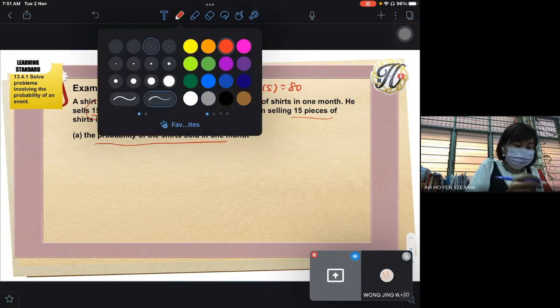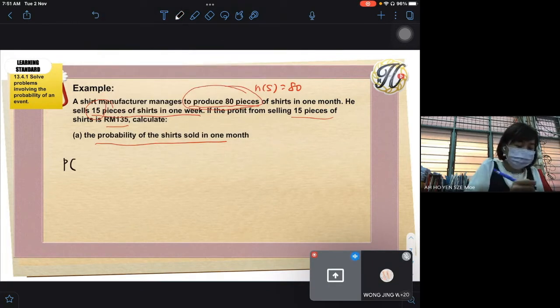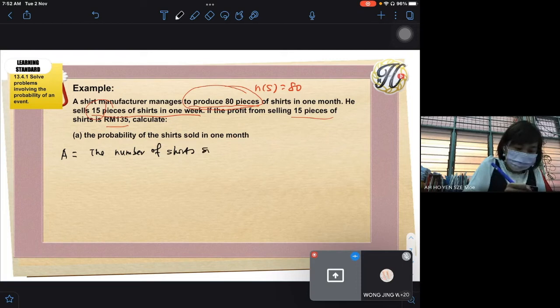So what is the probability? P. Maybe you can use event A. Give a letter: A is equal to the number of shirts sold in a month.